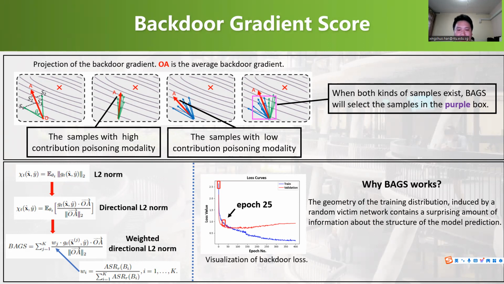That means before the 25th epoch, the training samples can heavily affect the decision boundary. So we score the samples at this epoch or earlier. It suggests that the geometry of the training distribution induced by a random victim network contains a surprising amount of information about the structure of the model prediction.